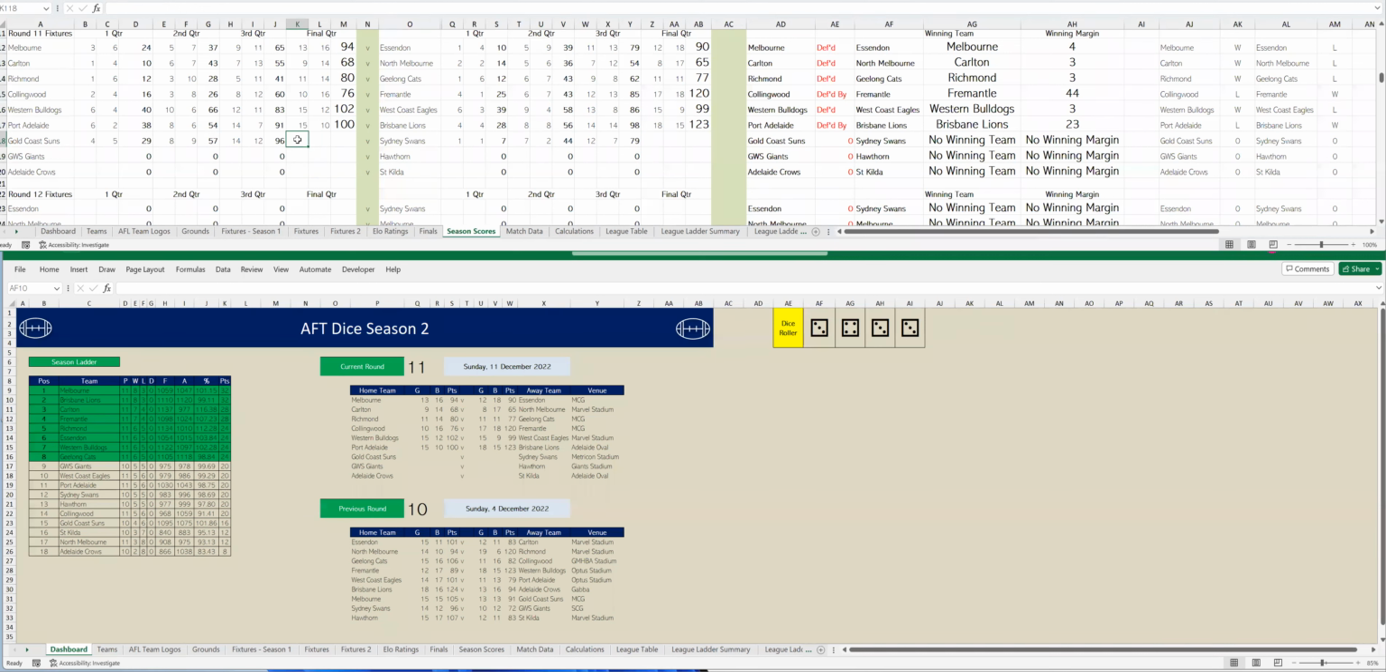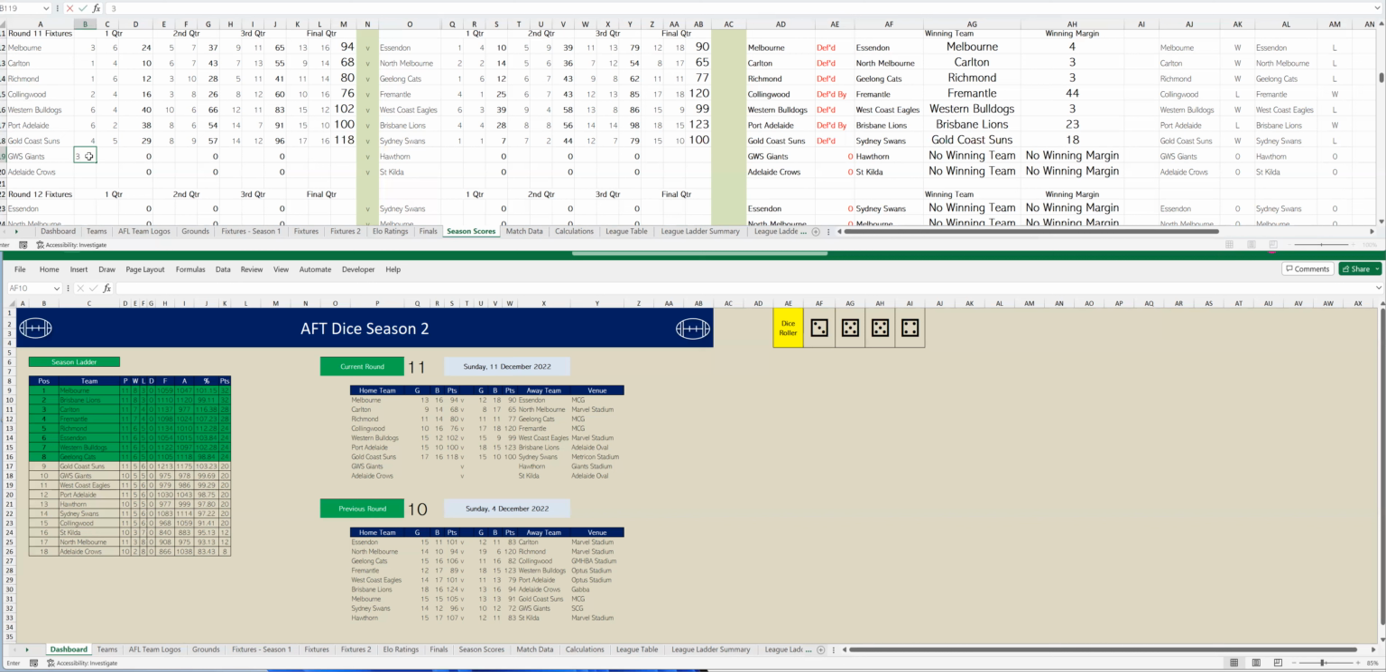Gold Coast kicking 3 goals 4. That's 17 goals 16. To Sydney 3 goals 3. So that's 15 goals 10. And in the end, Gold Coast have won this game by 18 points. Gold Coast push up to 9th, Sydney still in 14th. All right, let's go to the next game. It's GWS Giants versus Hawthorn.